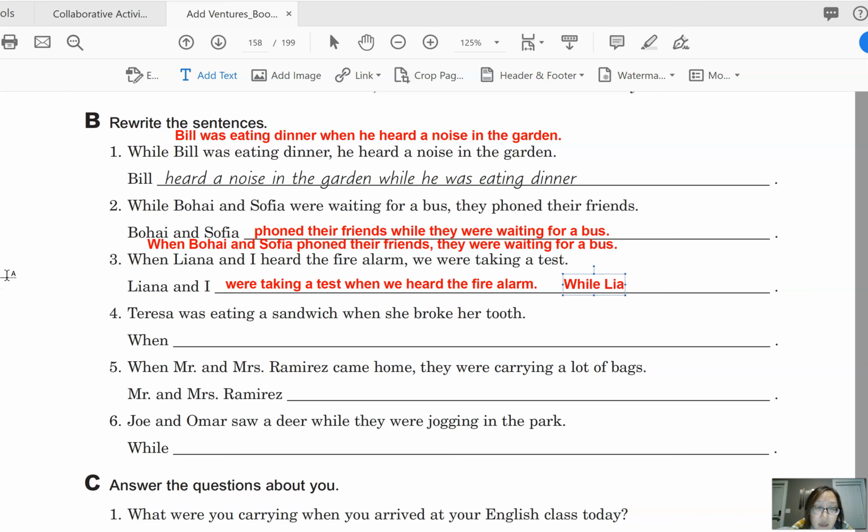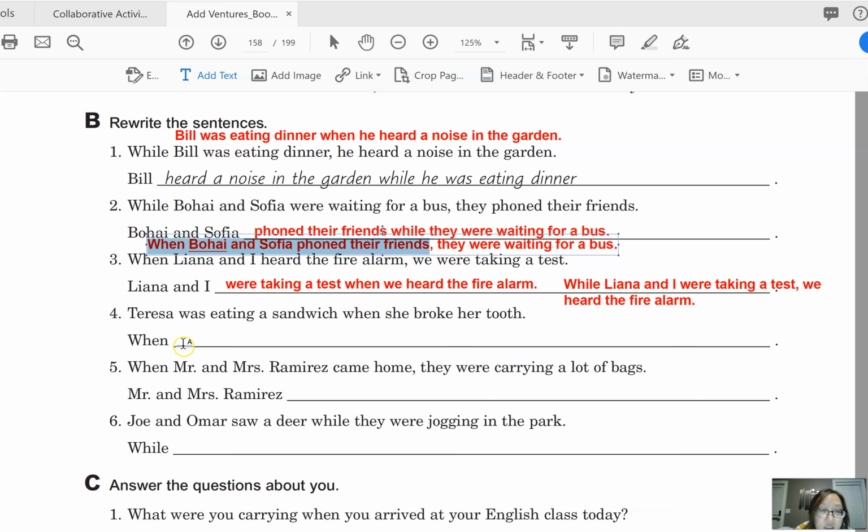While Liana and I were taking a test, we heard the fire alarm. Okay? And again, as I mentioned, you can put the adverb clause in the back. Okay, but then if you do that, you do not need a comma, no comma. Okay, and same here. When you can say Bohe and Sophia were waiting for a bus when they phoned their friends. So same thing. You can put this adverb clause in the back, but no comma.